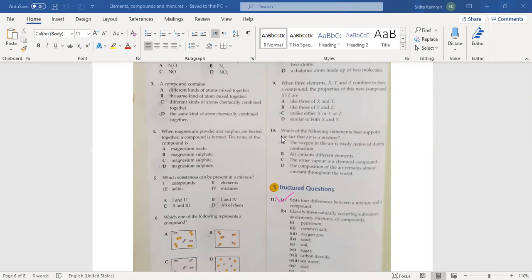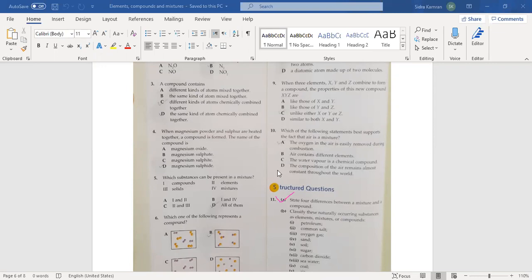Air is a mixture of gases; air contains different gases, and oxygen is the gas you can easily remove by combustion. Combustion is a reaction of burning. When you are burning any kind of hydrocarbon, oxygen is necessary. So when oxygen in the air is used in combustion, it is easily removed from the mixture of the air.